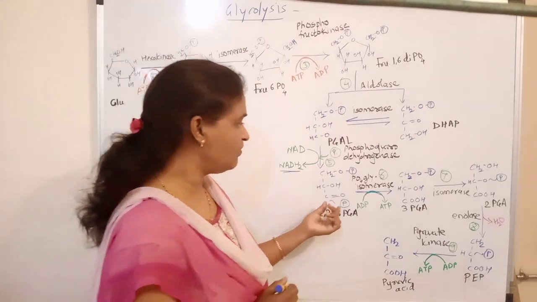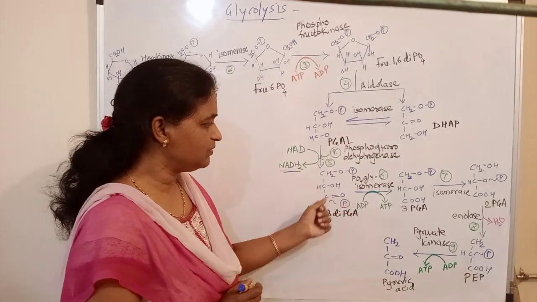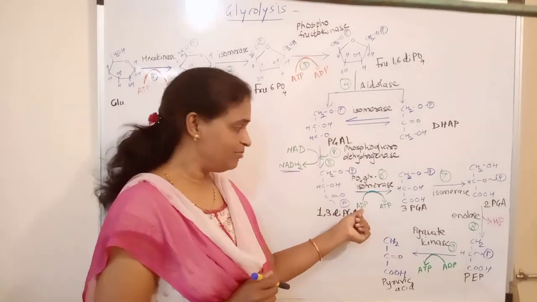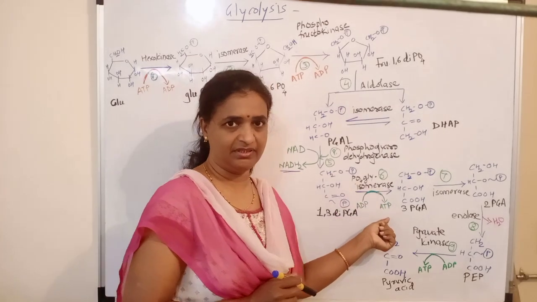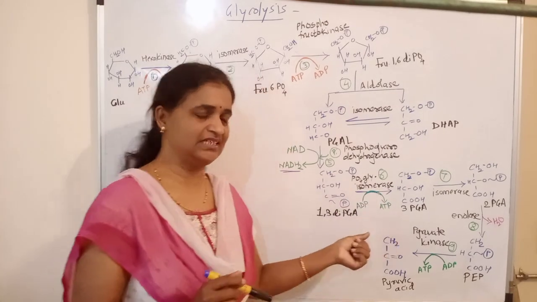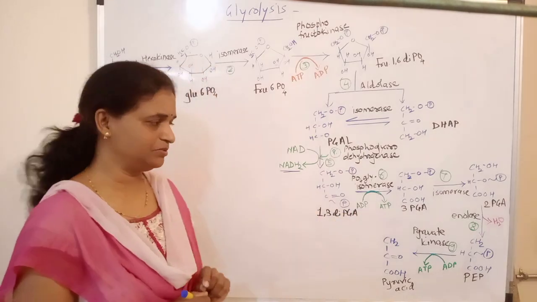There is removal of one phosphate from this first position. That phosphate was given to adenine, ADP, adenosine diphosphate. This ADP is converted to ATP. This is the first reaction in glycolysis where we get ATP, and it is an example of substrate level phosphorylation.